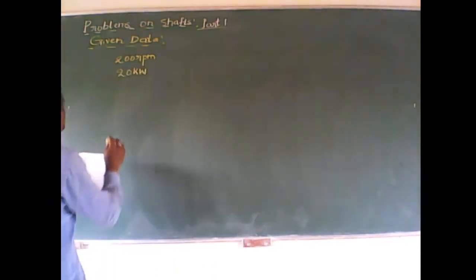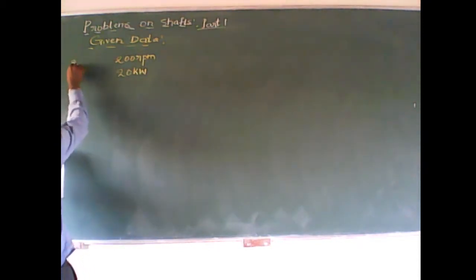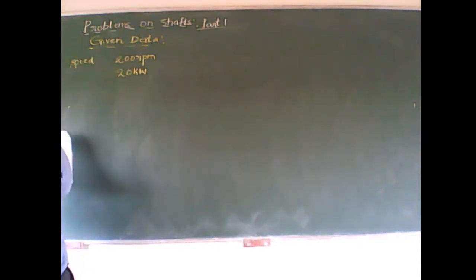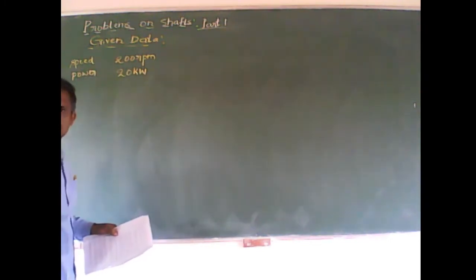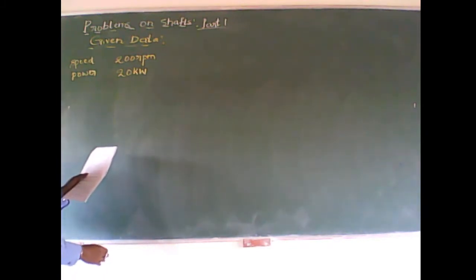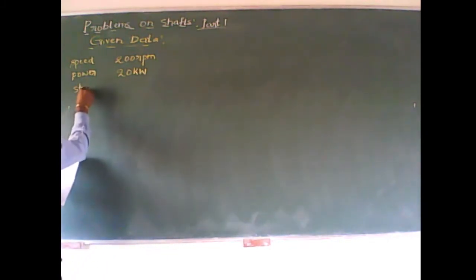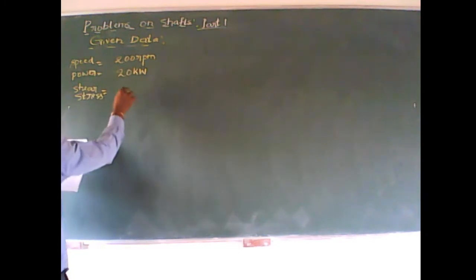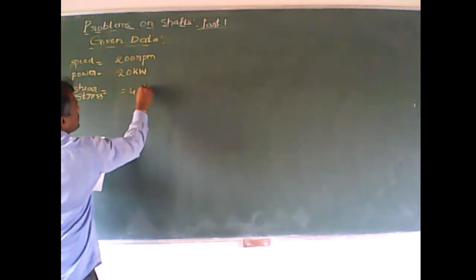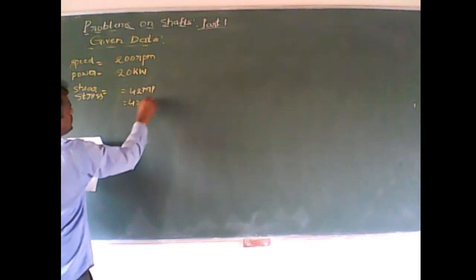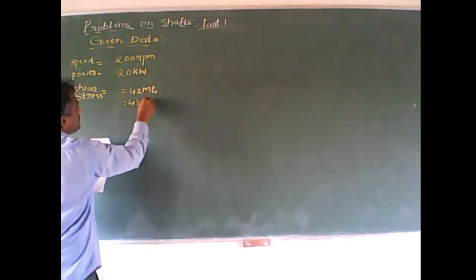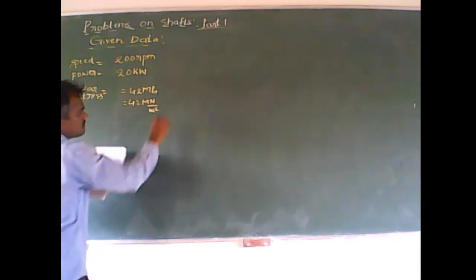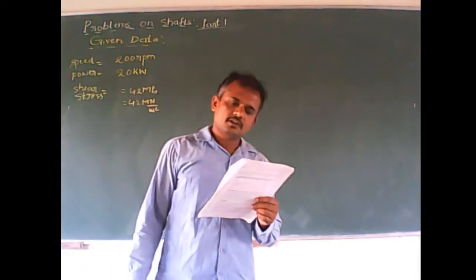It is a speed, it is a transmitting power, and shear stress is how much? 42 MPa. It means 42 mega Newton per meter square. Determine the diameter of the shaft.